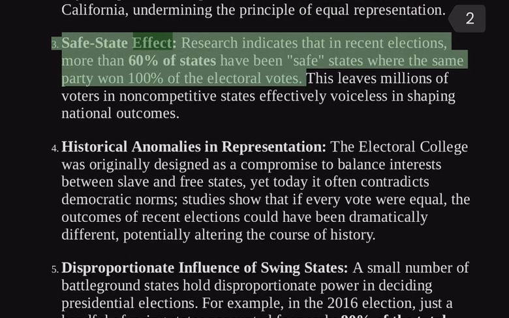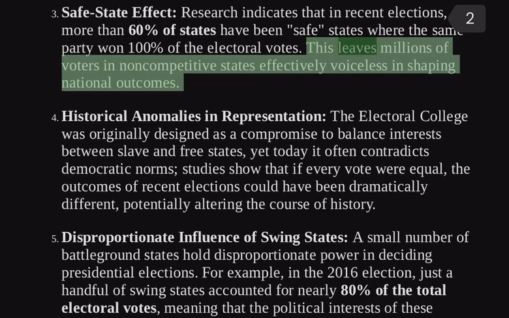3. Safe state effect. Research indicates that in recent elections, more than 60% of states have been safe states where the same party won 100% of the electoral votes. This leaves millions of voters in non-competitive states effectively voiceless in shaping national outcomes.